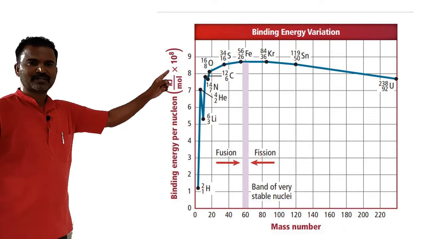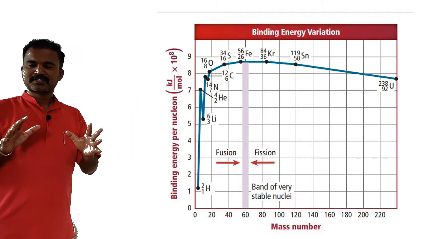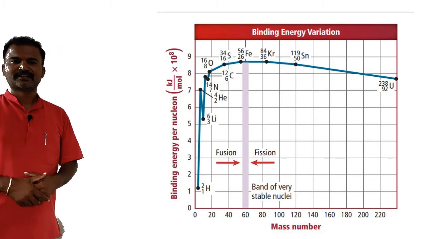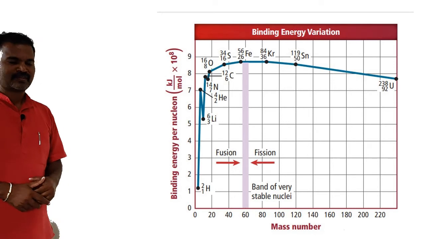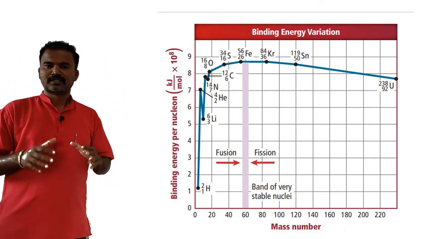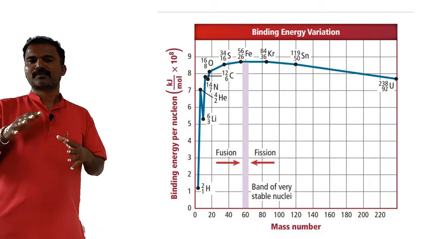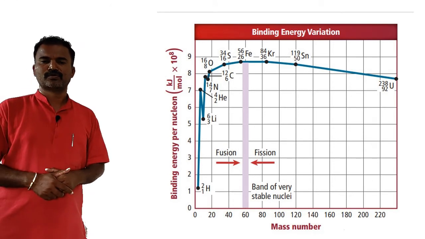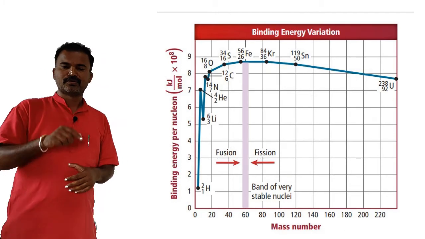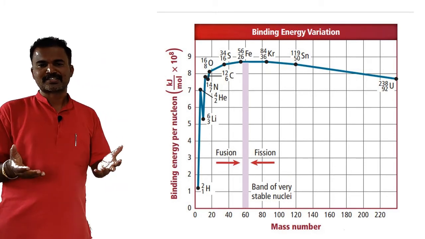Now you look at this figure, which gives the relationship between the atomic mass and the binding energy per nucleon. If you carefully observe this figure, you will come to know that the elements with the mass number around 60 are found to be more stable when compared to the others. So the heavy nuclei tend to be unstable.